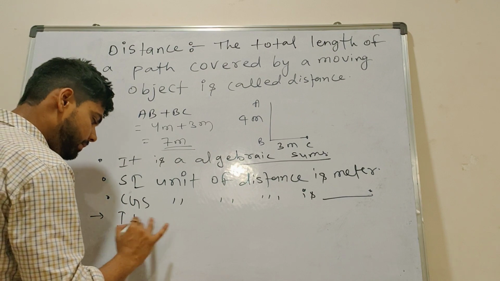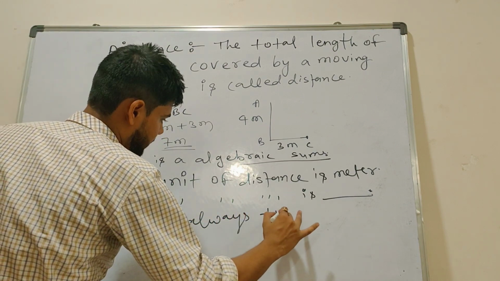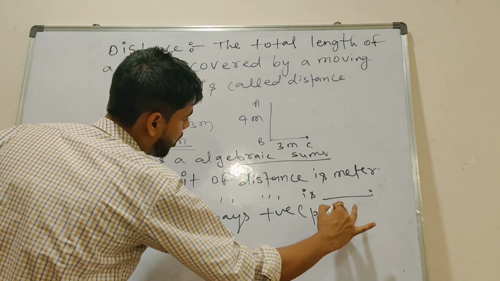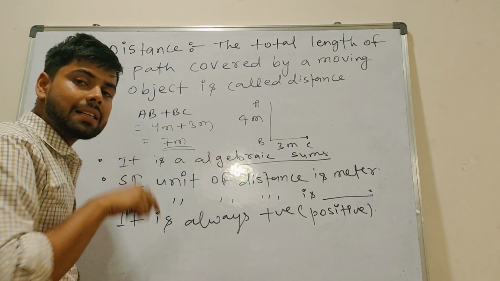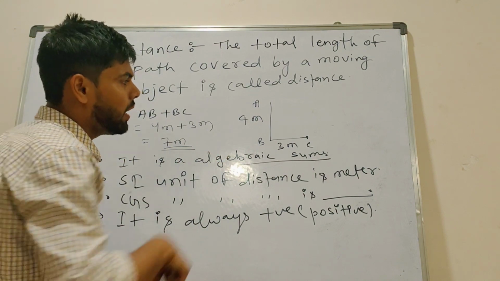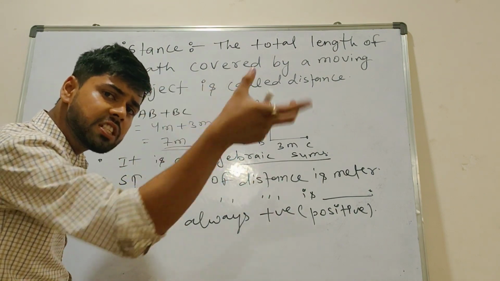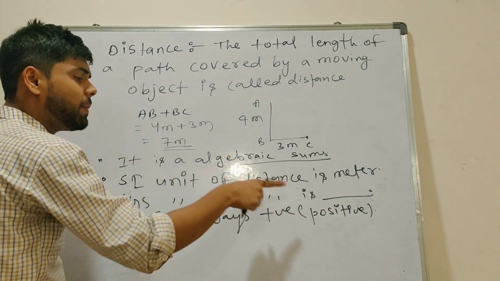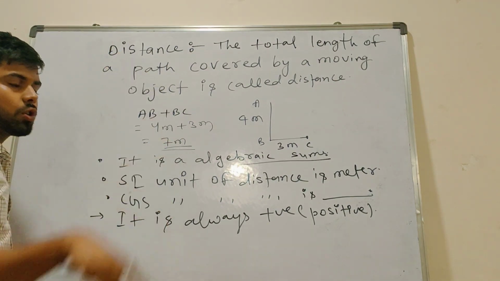Distance is always positive. It means we should not consider distance as negative or zero. Why? Because you are always adding, and when you add something, you always get a positive value. So distance is always positive. Any doubts? No, sir. So take a screenshot, then we will discuss more.